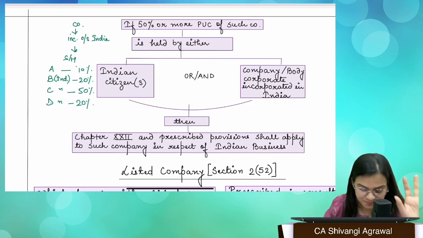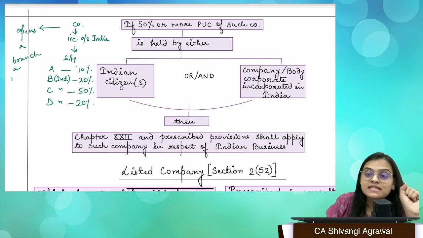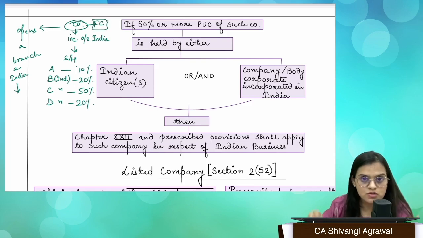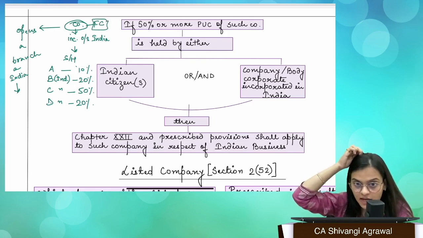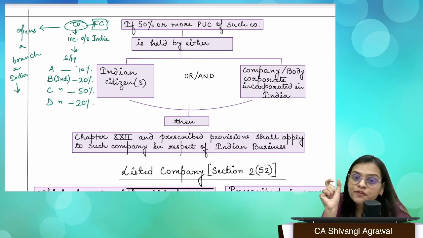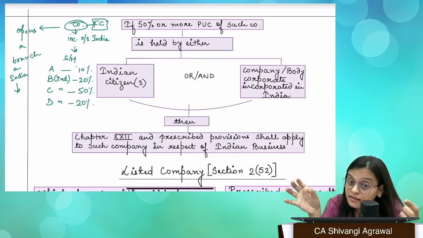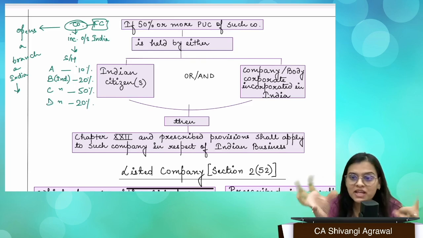Okay, is this clear? Now this particular company opens a branch in India. That is, you can say establishes a place of business in India. So this company will be called a foreign company, yes or no? So far, I hope the concept is clear. Now you have to understand another concept, where at least 50% of the paid up capital of this foreign company is held by Indian citizens, Indian companies, or a combination of the two.